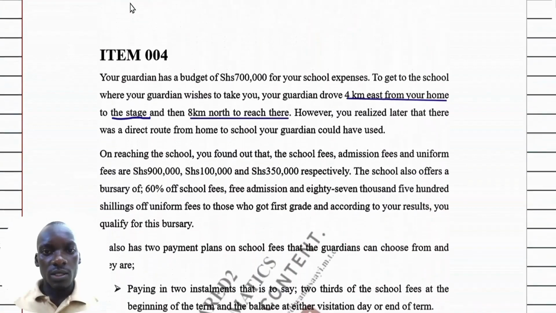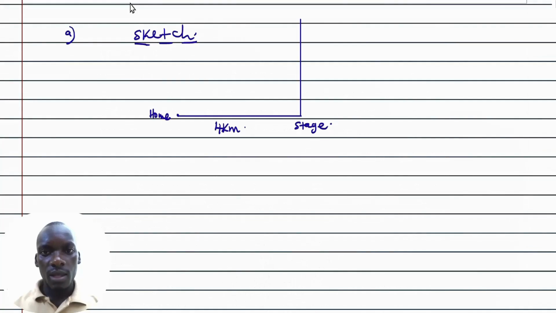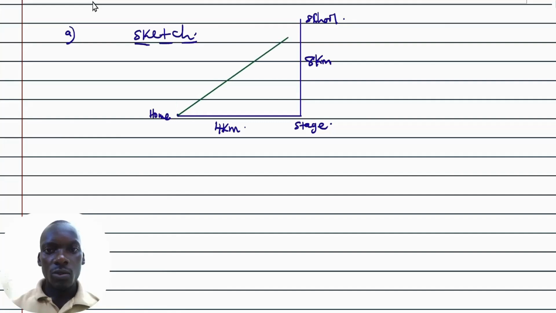The scenario continues to say, and then 8 kilometers north to reach the school. So we have the north, it can be that, and this one is going to be 8 kilometers. So this is where the school is. The direct route is that one from home directly to the school. And this distance, maybe we don't know it, and it's for the direct route.